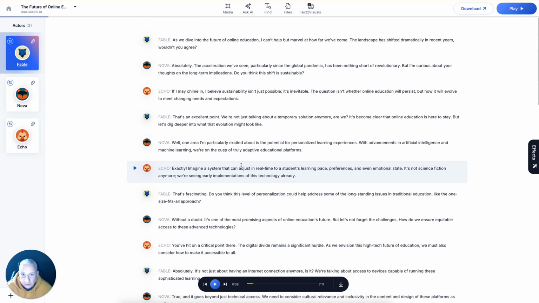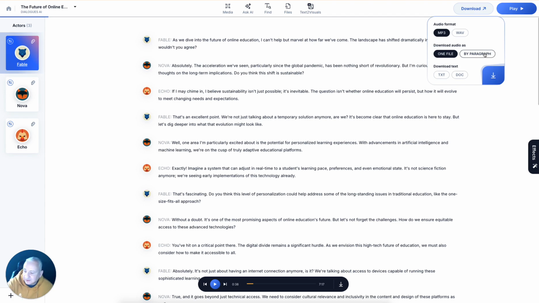And once you're fully satisfied with it, you can download it as one file or by paragraphs. By paragraphs means that each line will be downloaded as a separate file. It could be useful if you're planning to put each file on a timeline and create a video. But if it's just for listening, maybe one file should be sufficient.